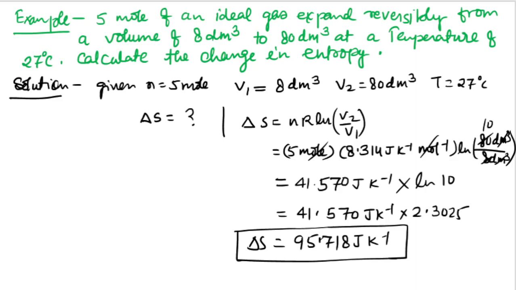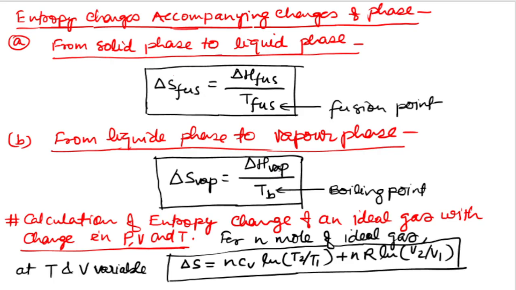This is the example regarding the entropy calculation. Now discuss the entropy change accompanying change of phase. For solid phase to liquid phase, the del S fusion, the fusion process is happening, so del S fusion is equal to del H fusion upon T fusion.